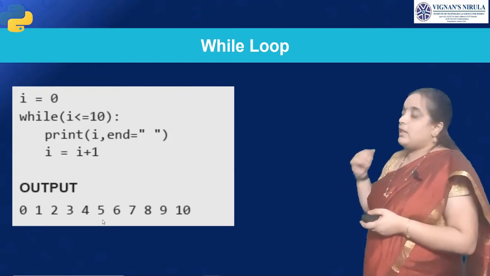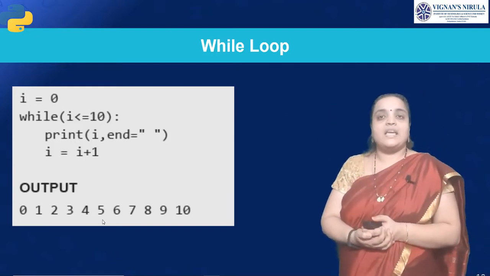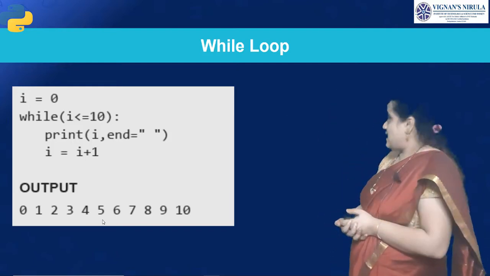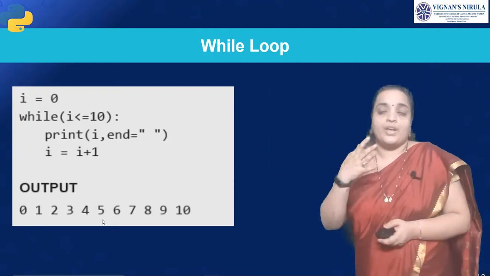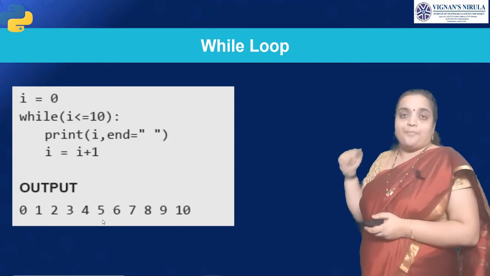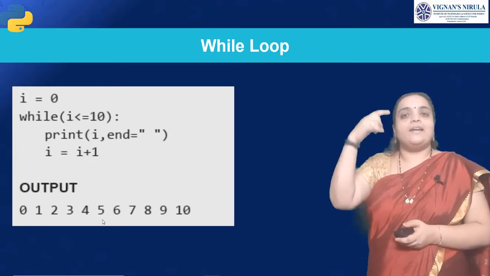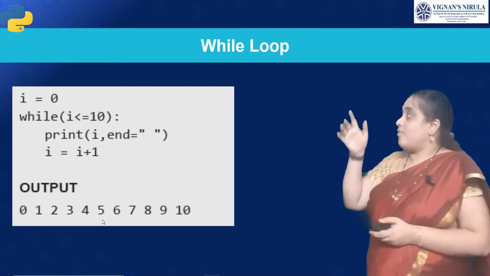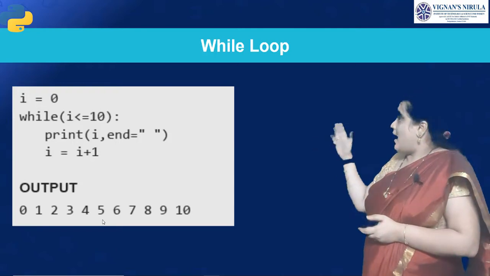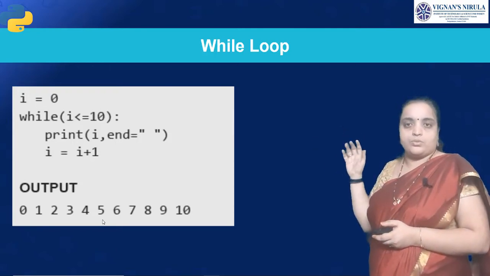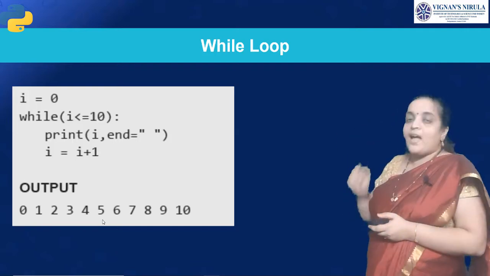This will be explained in the form of an example. Here we have taken the I variable that is equal to 0. So here we are checking while I less than 10, so I is iterated till we get 10. Now the initial I value is 0. Then print I, end equal to space, so you are giving a space for each and every value. Then you are incrementing the I value.